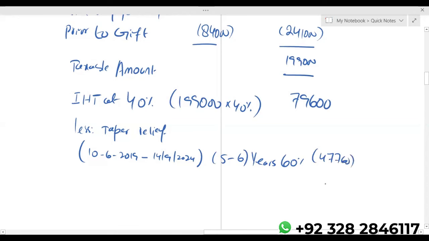Since during the lifetime it was a PET, and on a PET there is no lifetime tax, we don't have any lifetime IHT paid.